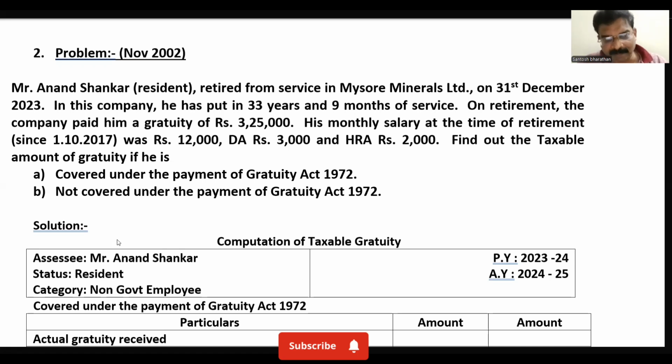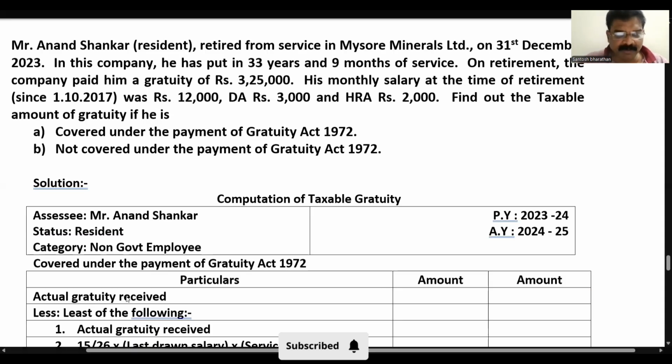So this is the format. Computation of taxable gratuity. We have the assessee status category on the left hand side and the previous year, assessment year on the right hand side. The first option we are going to solve is covered under the Payment of Gratuity Act 1972. So actual gratuity received, according to the problem, is 3,25,000.